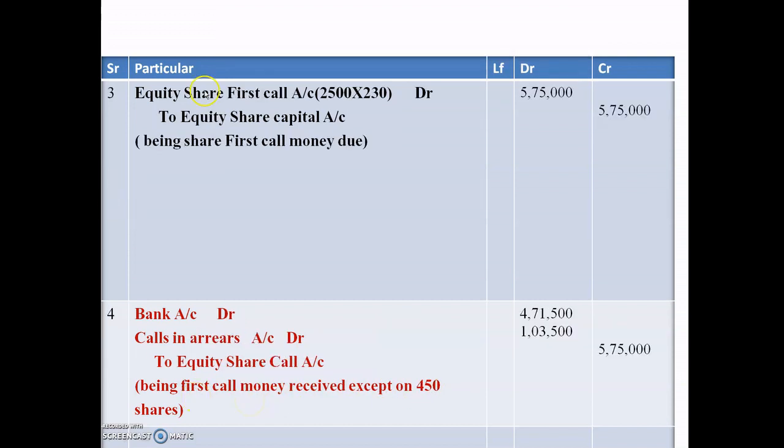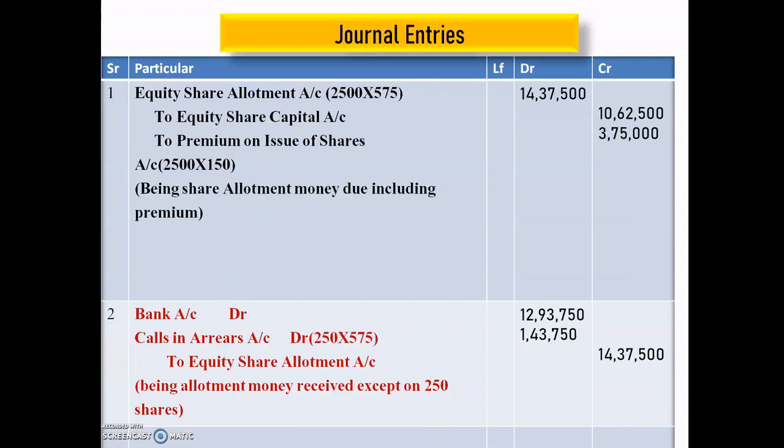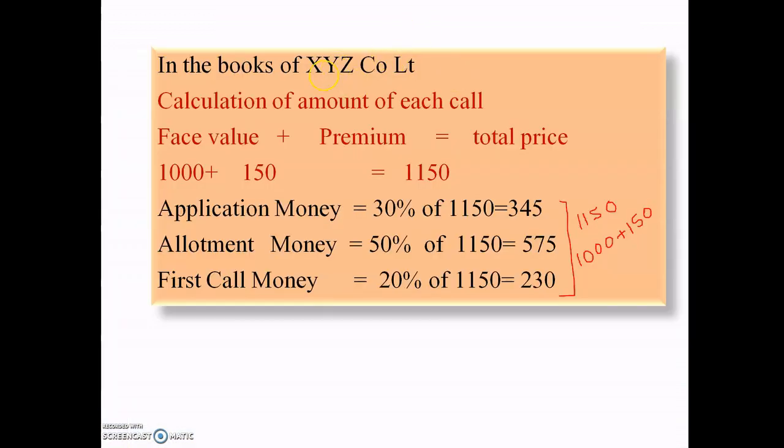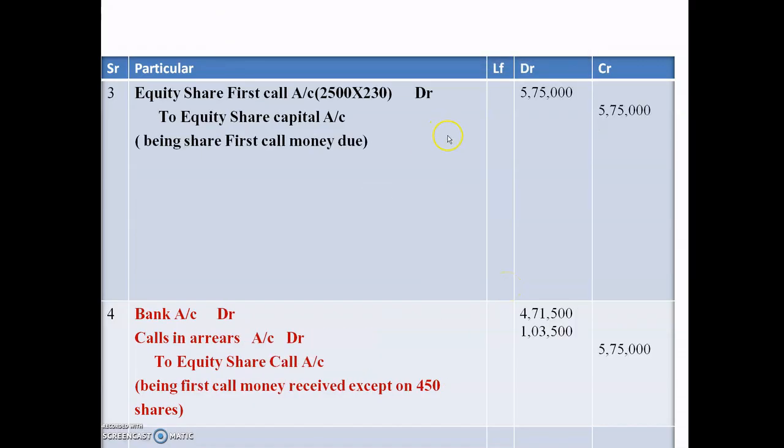The next is the first call, that is the due entry: equity share first call account debit to equity share capital account. The amount is number of shares issued by the company into 230, that is call money per share. So call money per share we have calculated here, that is 230. So the amount is here 5,75,000. So being share first call money due.